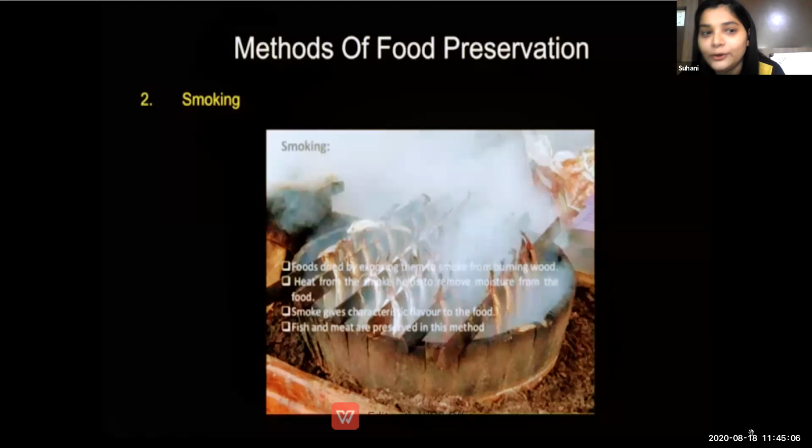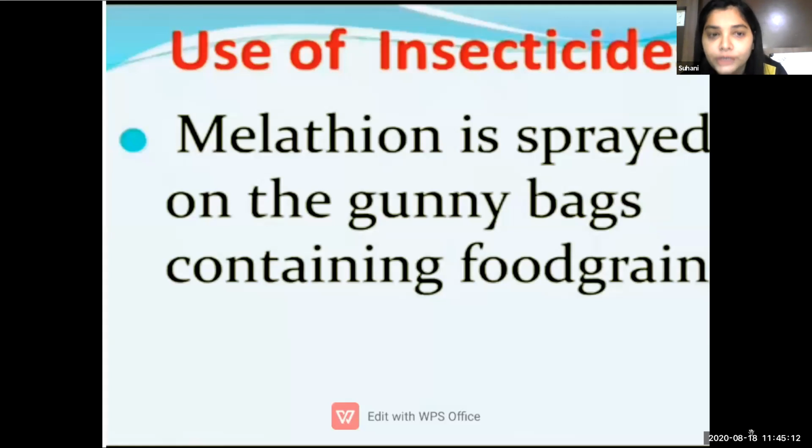First we have learned about freezing. Second we have learned about smoking. So the third method we are going to learn is the use of insecticides. Malathion is sprayed on the gunny bags containing food grains. When we go to grocery stores to purchase groceries, we can see many things kept in a long sack bag, a gunny bag.